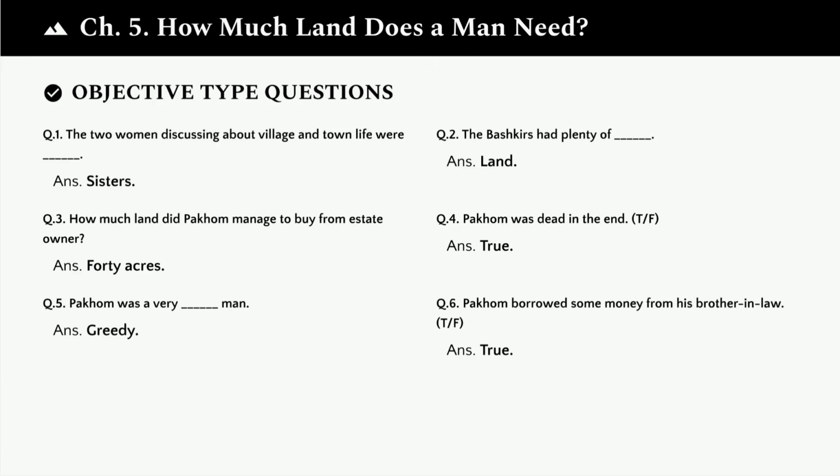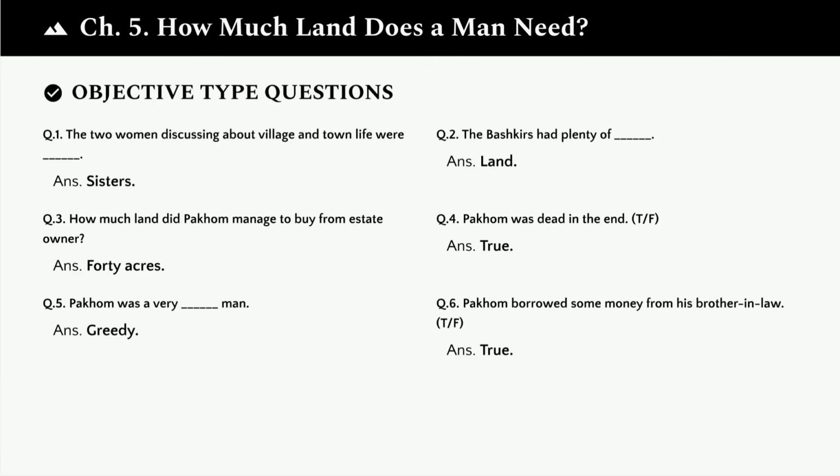Question 2. The Bashkirs had plenty of blank. The answer is land. They had an abundance of land. Question 3. How much land did Pacom manage to buy from an estate owner? The answer is 40 acres. He managed to purchase 40 acres of land.